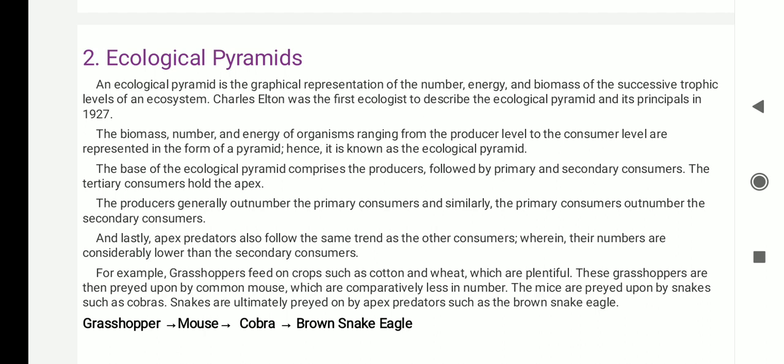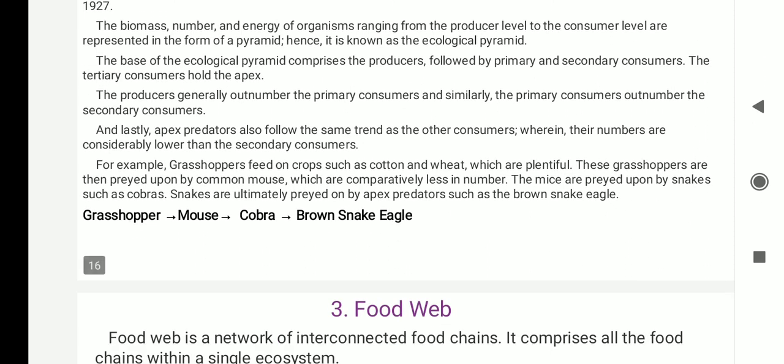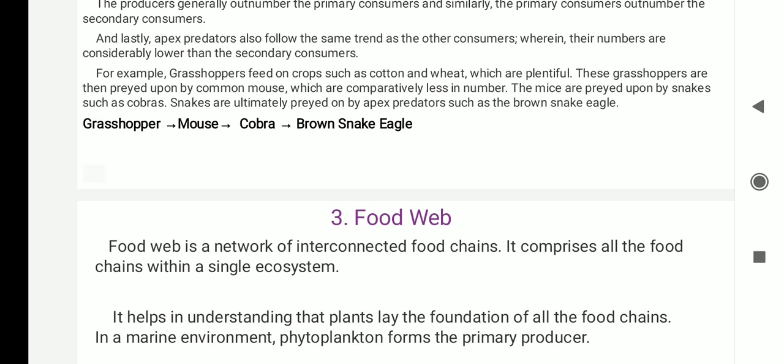For example, grasshoppers feed on crops such as cotton and wheat, which are plentiful. These grasshoppers are then preyed upon by the common mouse, which is comparatively lesser in number. The mice are preyed upon by snakes such as cobras, and snakes are ultimately preyed upon by apex predators such as the brown snake eagle. So they are lesser in number towards the apex of the pyramid.